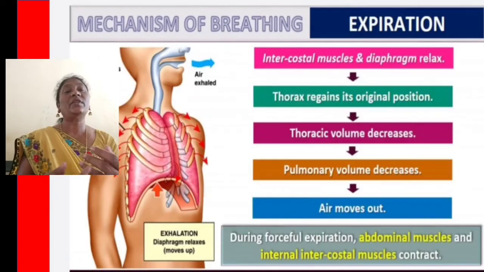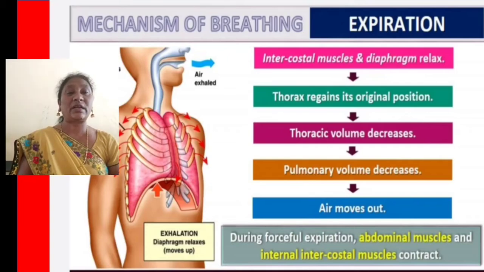And what happens during exhalation? Intercostal muscles and diaphragm will be relaxed. So the thorax region comes back into its original position, and thoracic volume also will be decreased. Pulmonary volume also will be decreased. Air moves easily out of the body, out of the lungs.